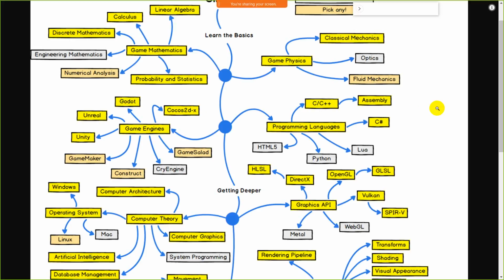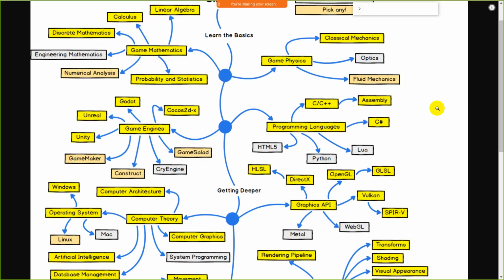For game development, you must know C++. Okay, guys, C++ is the DNA of programming languages. You can see, Python might be the king of programming languages, but C and C++ are the parents of programming languages. If you want to learn and master programming, then you have to start by learning C++.